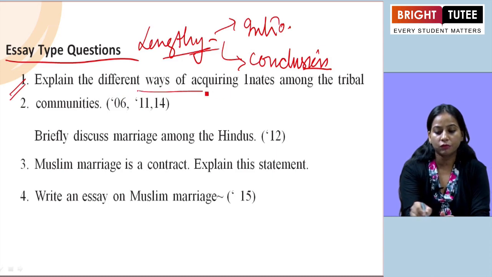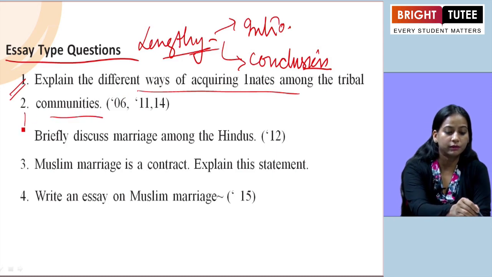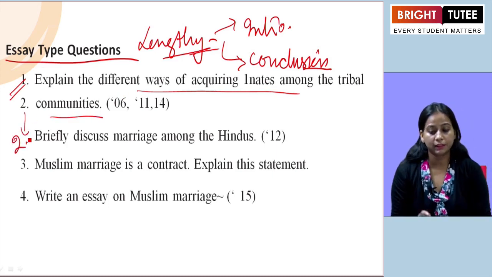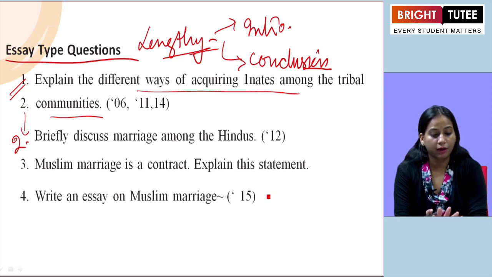Explain the different ways of acquiring mates among the tribal communities. They are asking what the different ways of acquiring mates among the tribal communities are, so we have to mention all of those. Firstly, we will give the intro. Then, one by one, we have to give the headings. Like the first one, we can say marriage by negotiation, and then a brief, to the point explanation with the help of an example can be given.